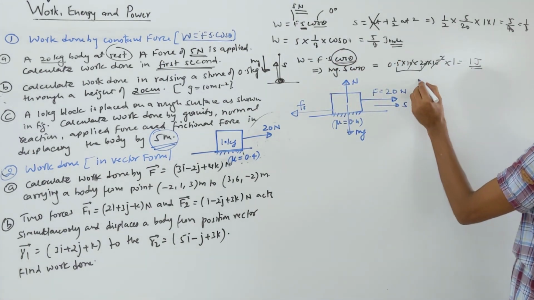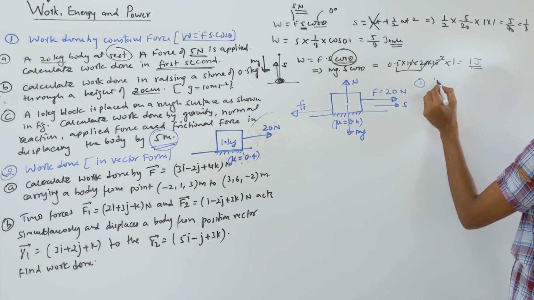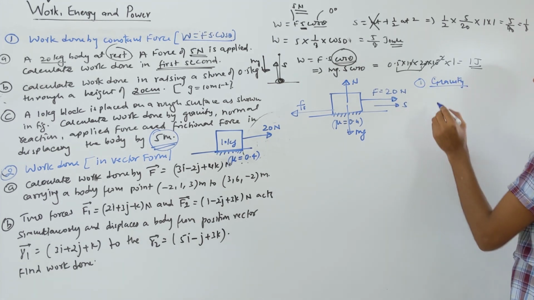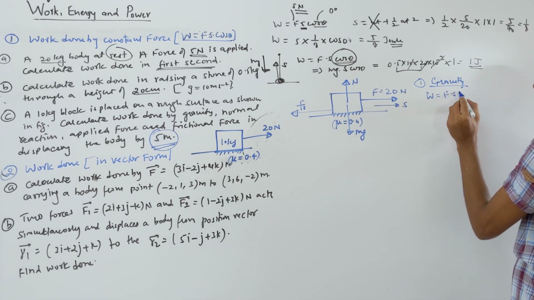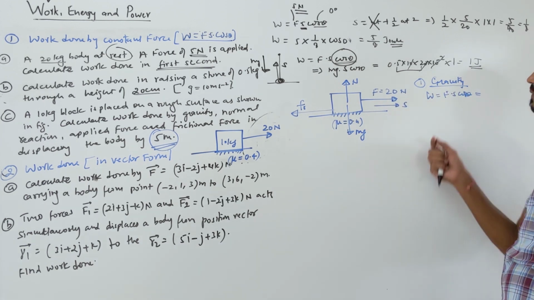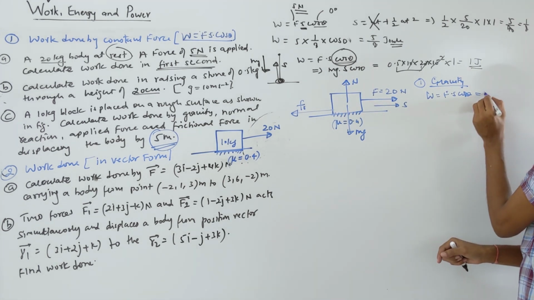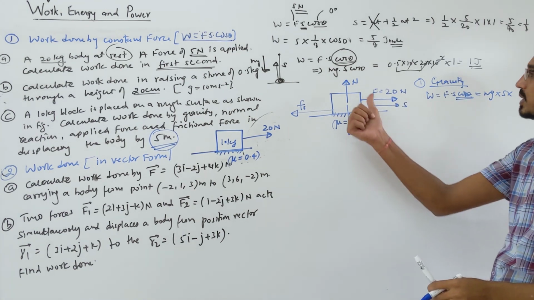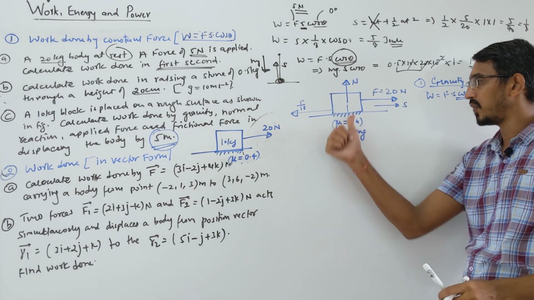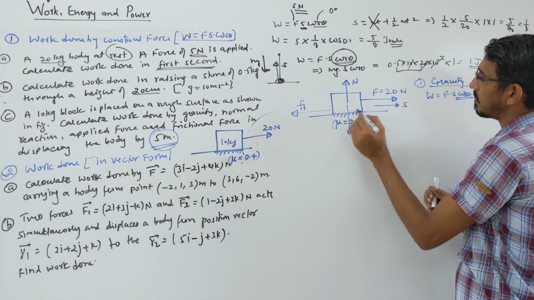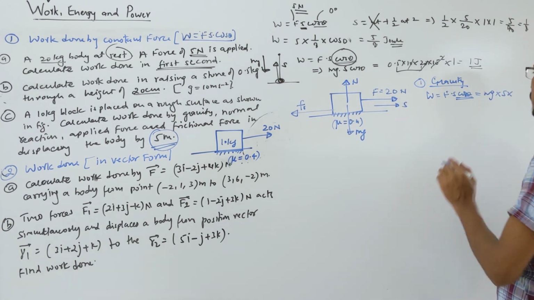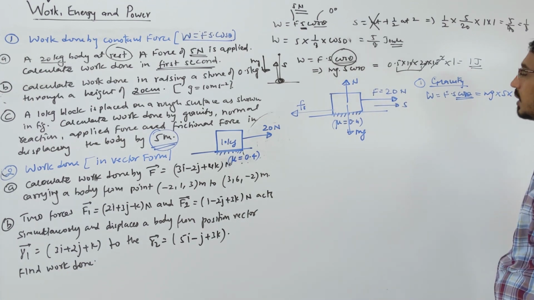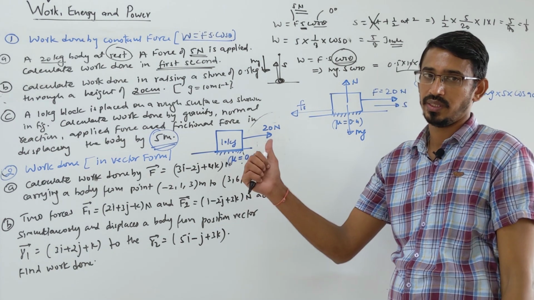First, talk about gravity. Work done by gravity force. I am writing the shortcut, you write properly. Work done is F dot s into cos theta, right? Gravitational force is mg. Displacement is given, but what is important here is the angle. The body is moving horizontally, and gravitational force acts vertically. So the angle between displacement and mg is 90 degrees. Cos 90 is 0, so your answer becomes 0. Work done by gravitational force is 0 on this body.